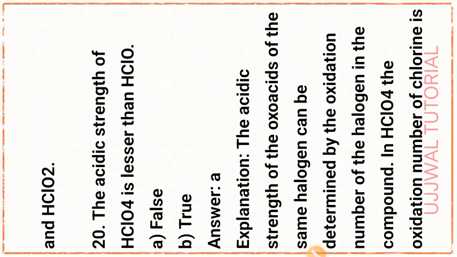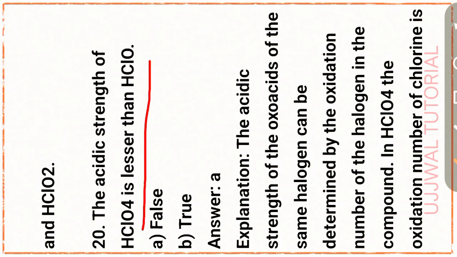Next question, that is question number 20. The acidic strength of HClO4 is lesser than that of HClO. Is this statement true? It is always false. It is not lesser, it is greater. HClO4 is greater than HClO, so the statement is always false.